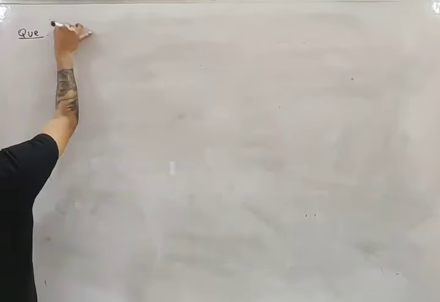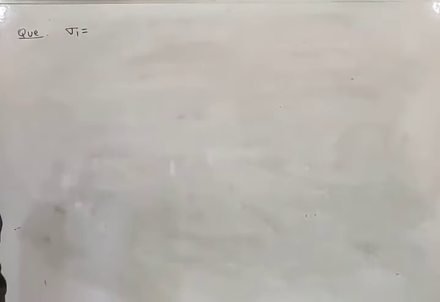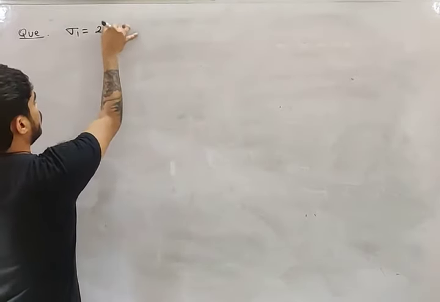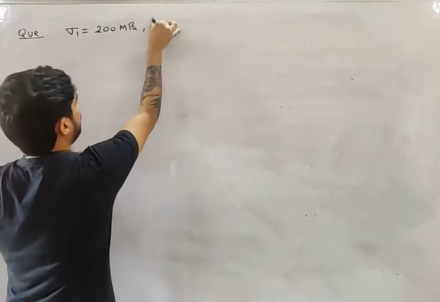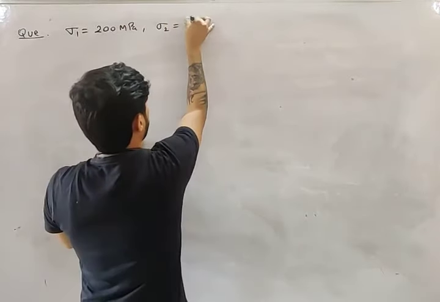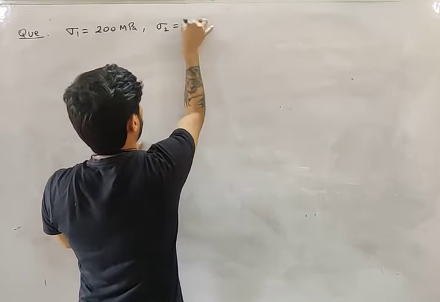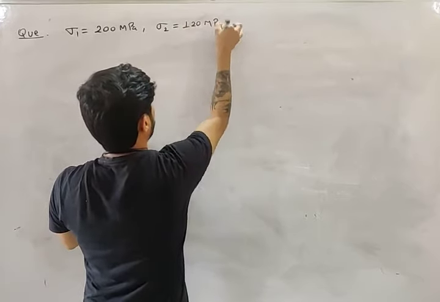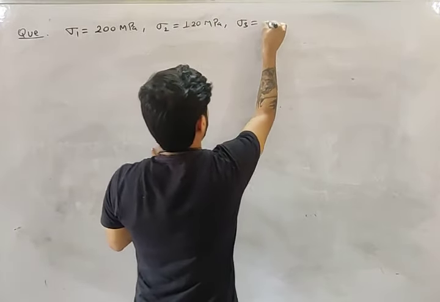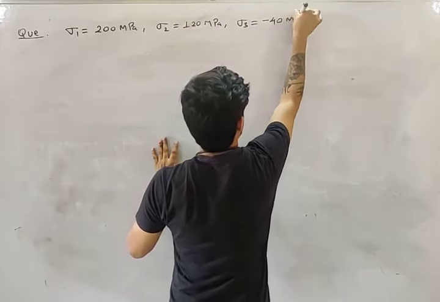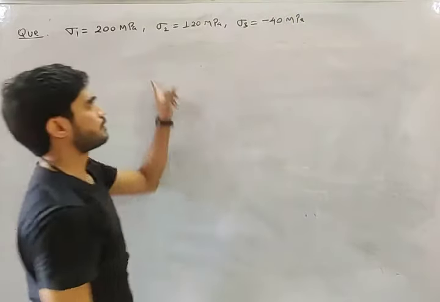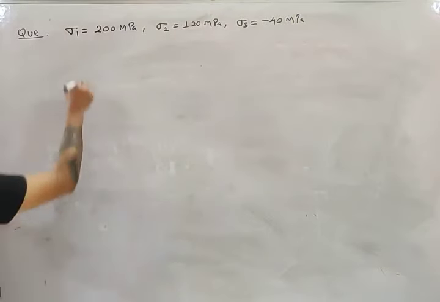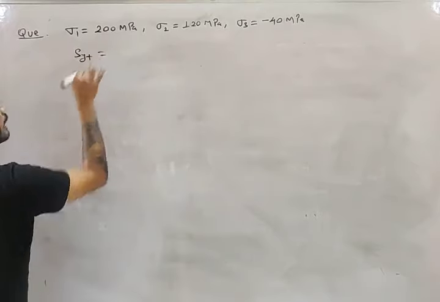Let's say principal stresses are given: sigma 1 is equal to 200 megapascal, sigma 2 equals 120 megapascal, sigma 3 equals minus 40 megapascal. The yield strength of the material is also given.